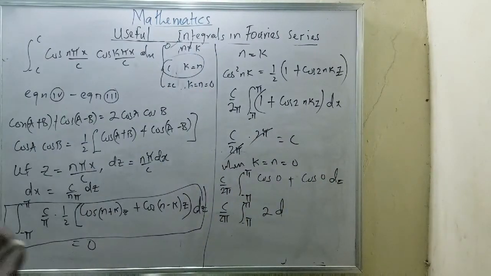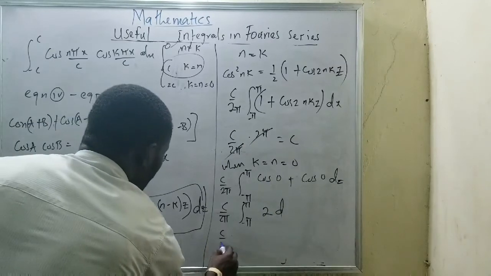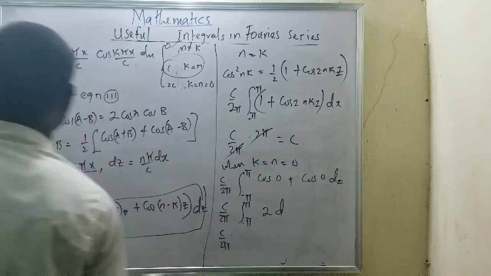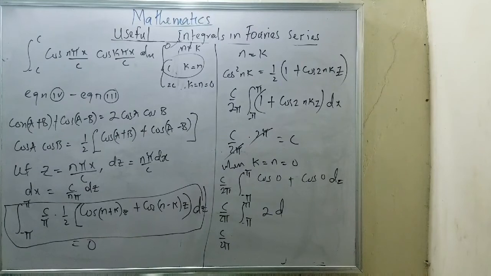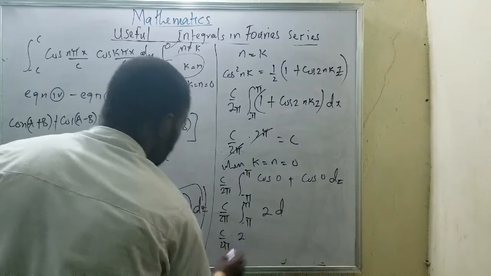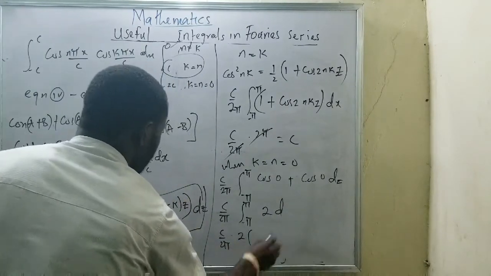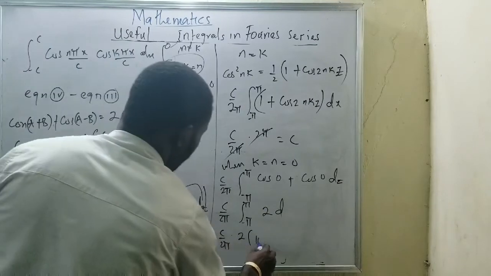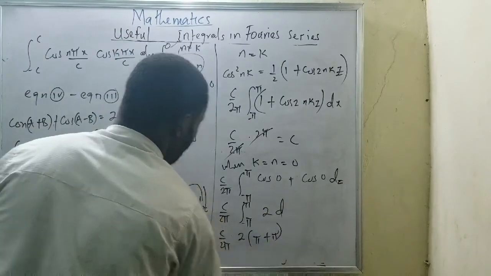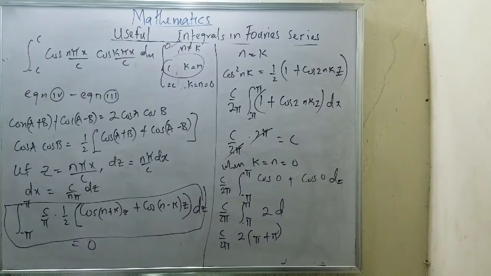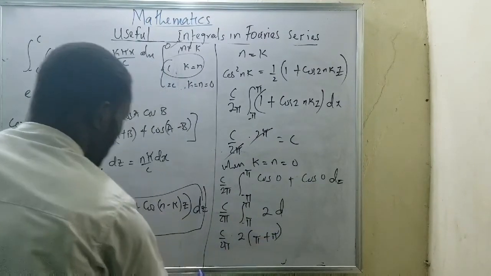With this, I will have something like c all over 2 pi, with 2 in brackets, times (pi plus pi), which gives 2 pi.